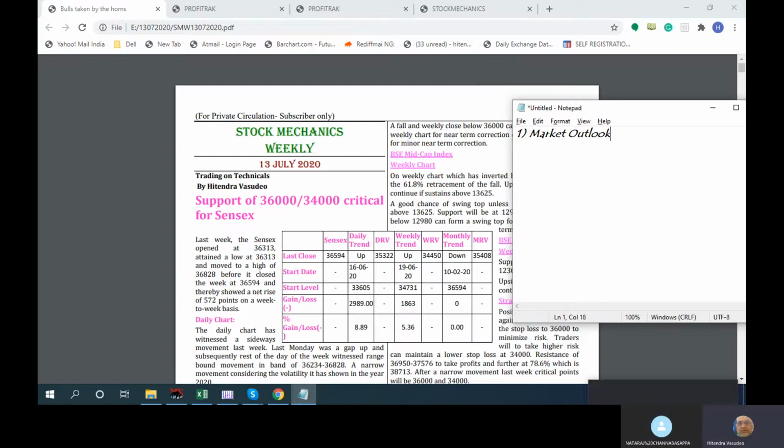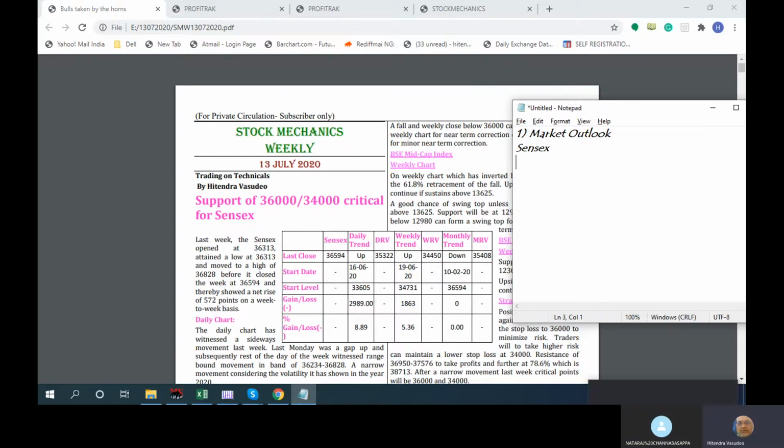So first generally is the market outlook, which comprises of Sensex outlook, which is more elaborative actually compared to Nifty and Sensex, because it has a lot of data. So this is basically for market perception and to understand what we look towards the market, what we mentioned last week earlier, what happened during the week and what generally can be expected in extreme near term and maybe slightly on a far term.